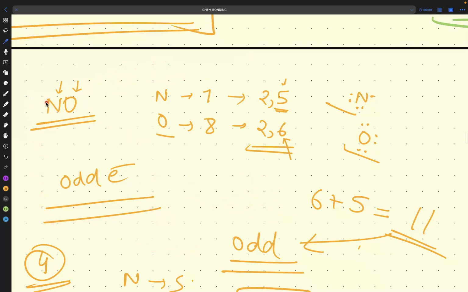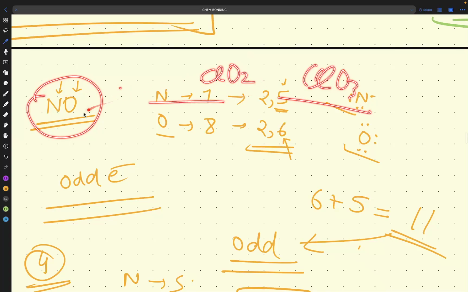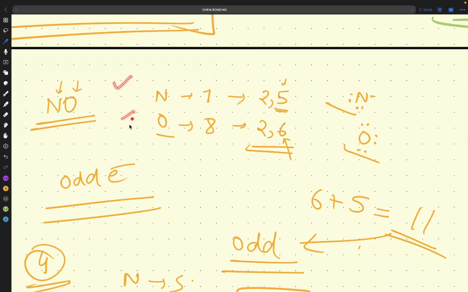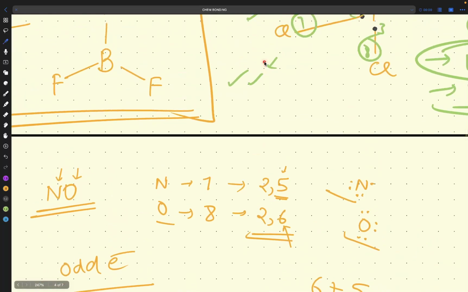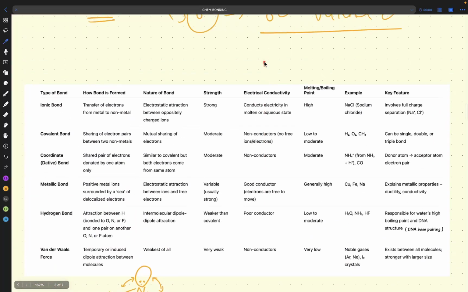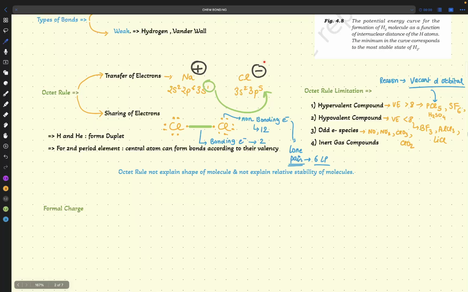Also, after seeing NO, NO2, ClO2, ClO3, these will be the options, and you just have to tick directly. So like this, you can decrease the time of solving the question.